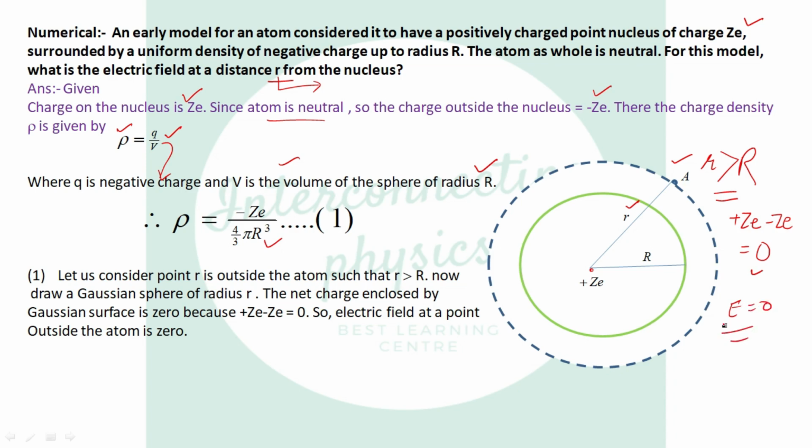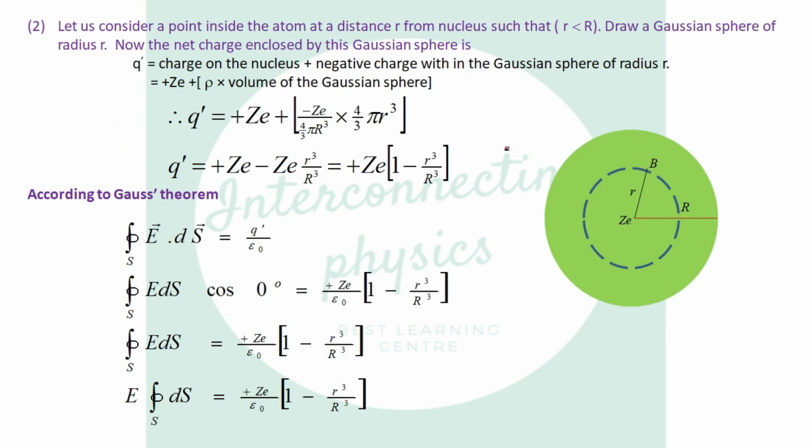Now the second case, when we consider point P inside the atom, at a distance r from the nucleus. What is the net charge enclosed by the Gaussian sphere here? Let it be Q prime, which is equal to the net charge by the nucleus, that is plus Ze, plus the net charge enclosed by this Gaussian sphere.